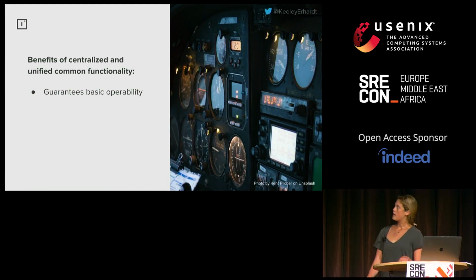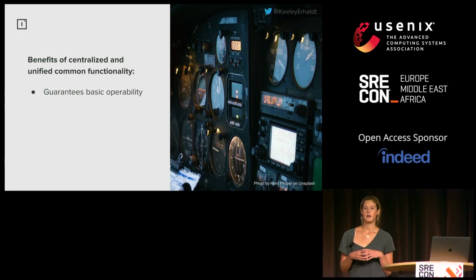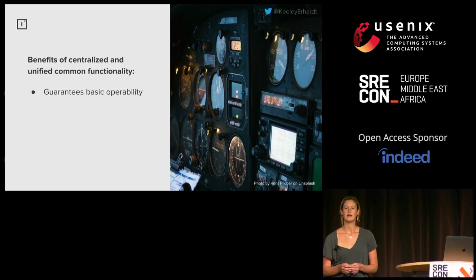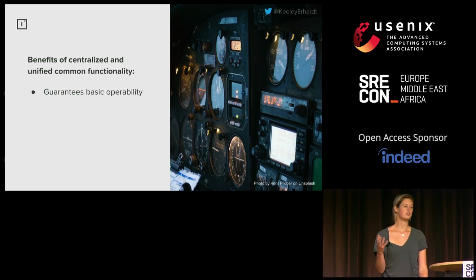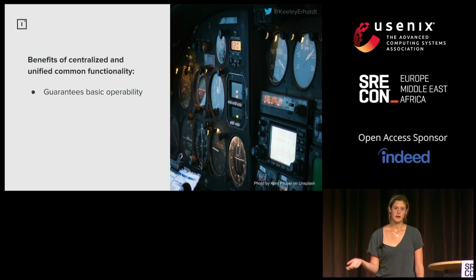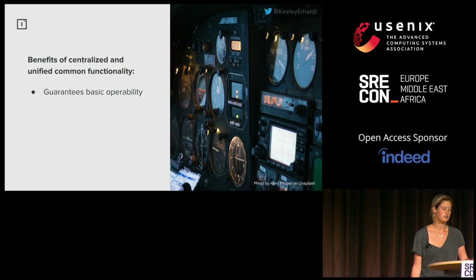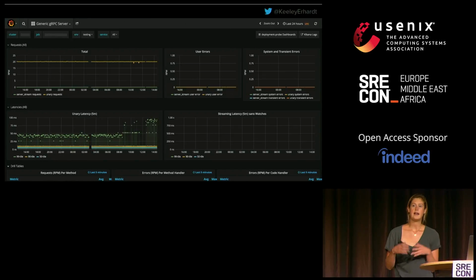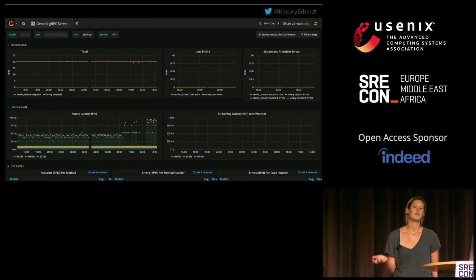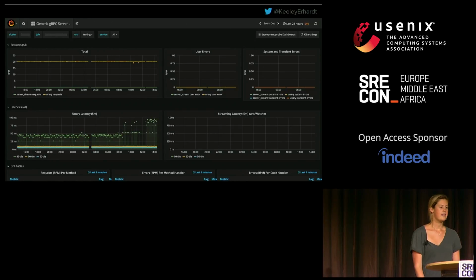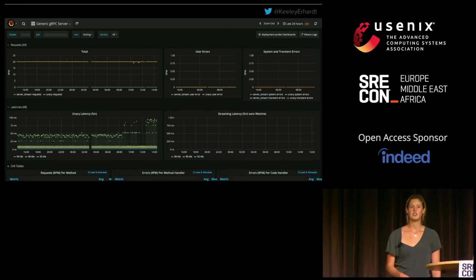we can see that we get a lot of benefits from centralizing and unifying this common functionality in a single package. For example, we get guarantees around basic operability of our service. So if I create any service and I use the default server interceptor chain that we include, then I will be able to see information such as the errors of my service and the latency of requests.